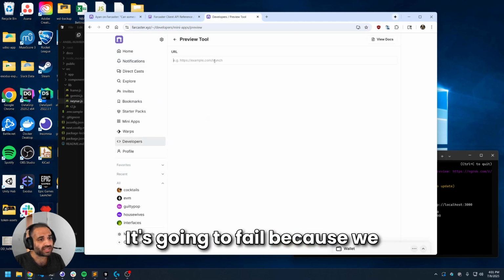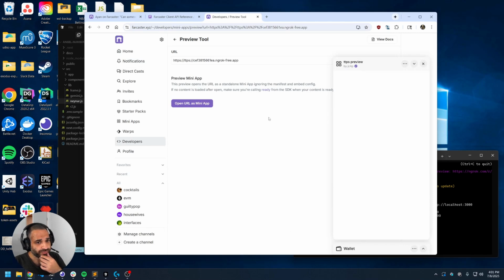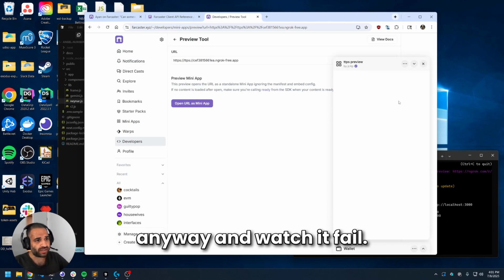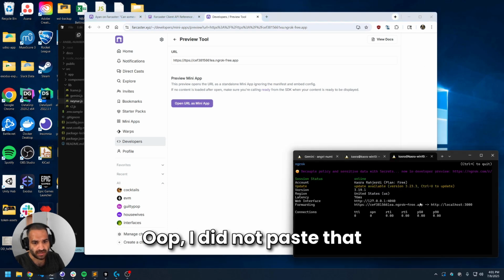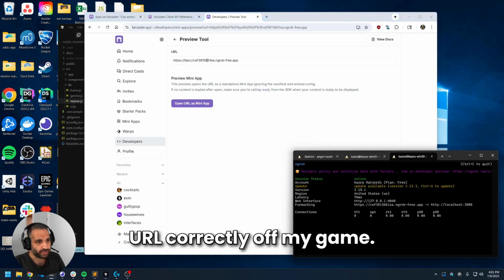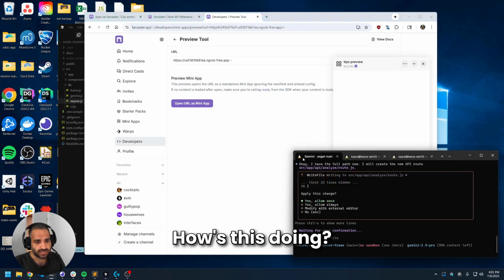Developers preview tool. It's going to fail because we don't have the .env in there. But let's just look at it anyway and watch it fail. Oops, I did not paste that URL correctly. Off my game. Cool. How's this doing?